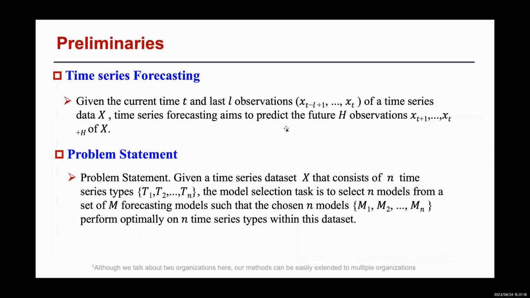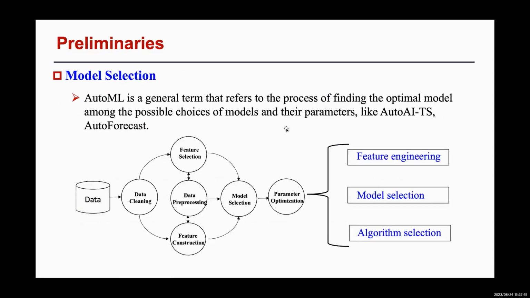Given the current time t and the last h observations of a time series, time series forecasting aims to predict the future observations. Our problem is, given a dataset that consists of n time series types, the model selection task is to select n models from a set of m forecasting models that perform optimally on the n time series types. AutoML is a general term that refers to the process of finding the optimal model among the possible choices of models and their parameters.